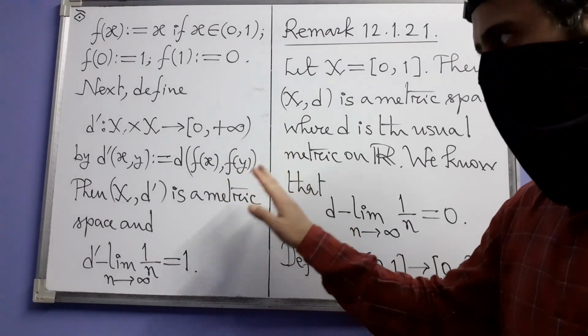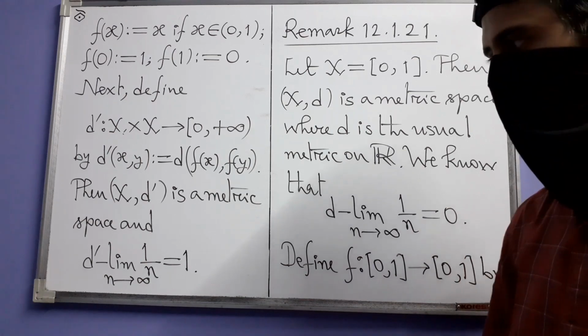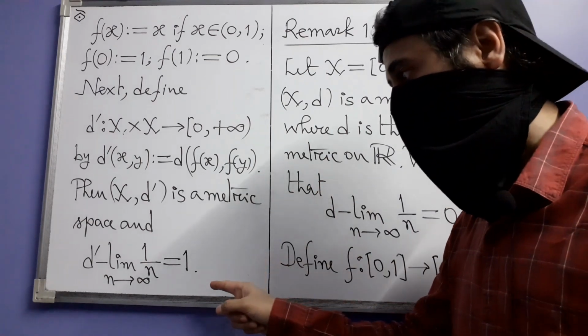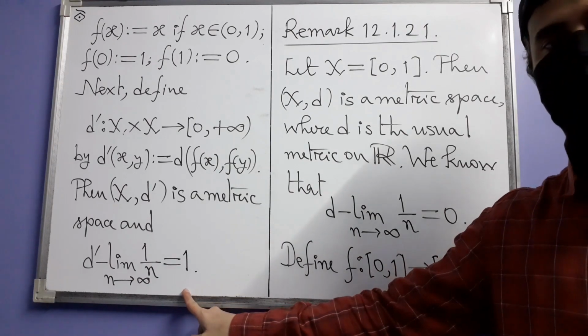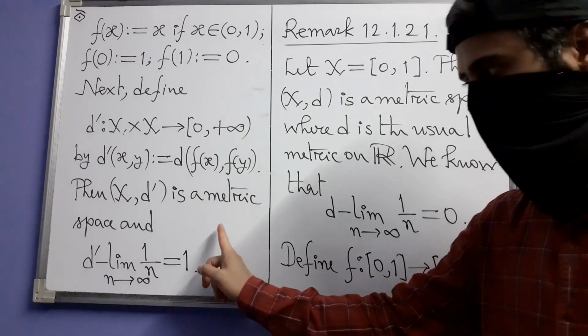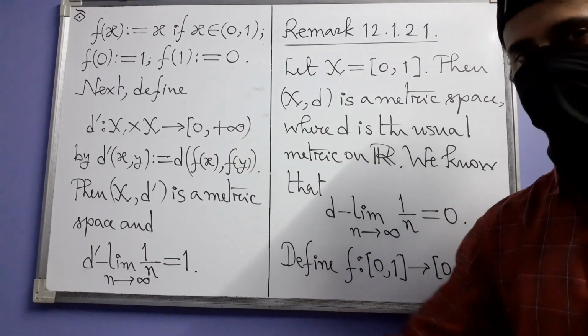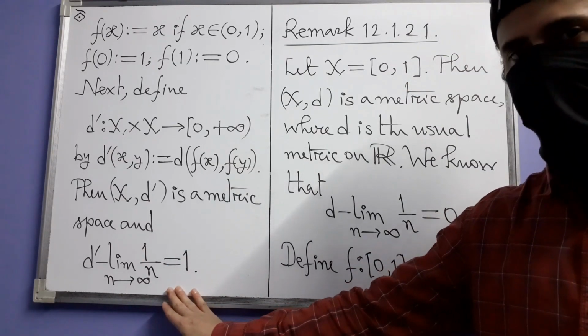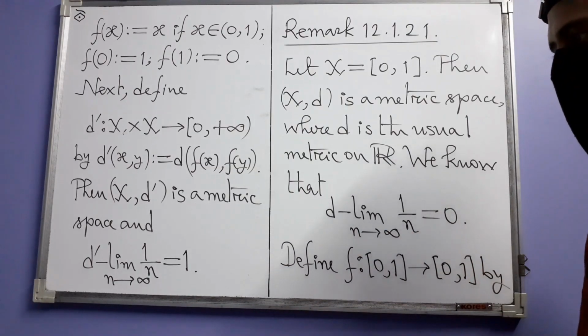So you get convinced of this fact that d prime really is a metric. Now with respect to d prime, however, that same sequence converges to 1, not 0. You see why this is the case. I am not going to say how, because this is something you should be able to get at this stage.